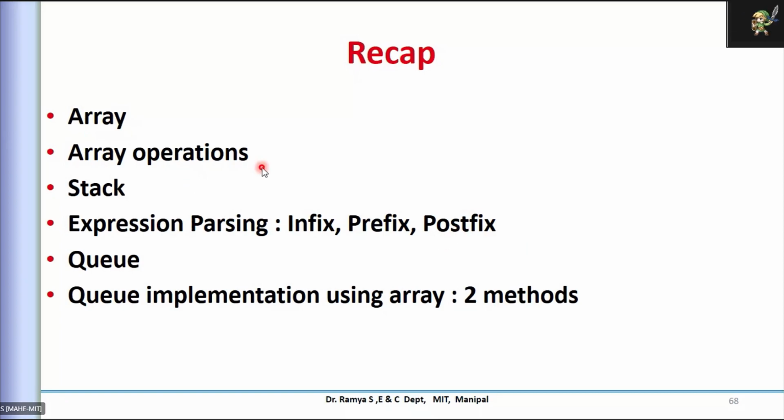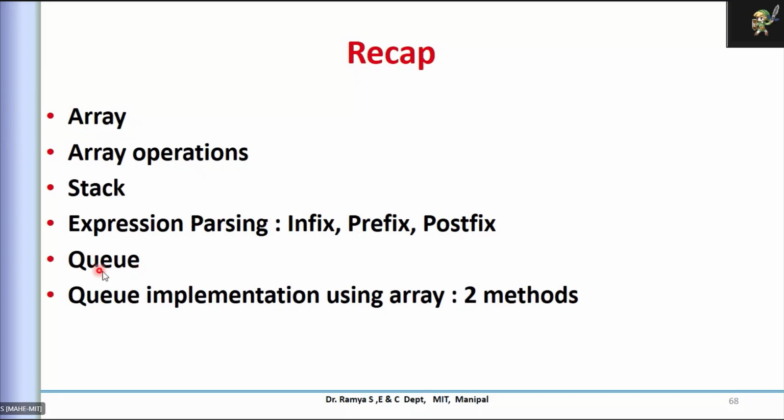Some of the array operations, how you can implement them, some comparison between push and pop, and the given expression, how I can convert into prefix or postfix, like that. Then we have touched upon the queue. A queue can be implemented either by an array or by another data structure, that is a linked list. So we'll see that in the next classes.